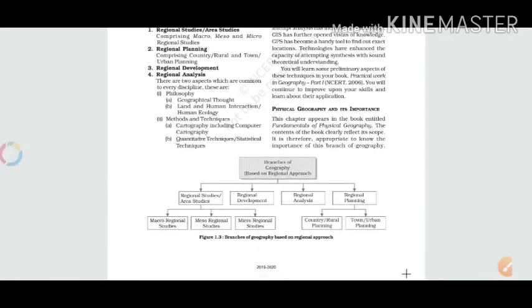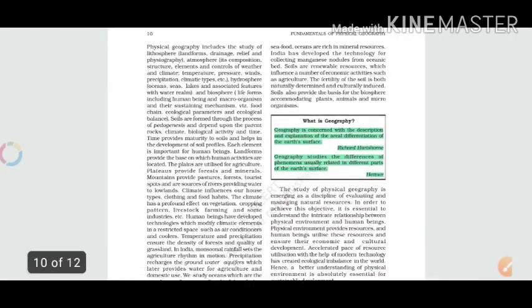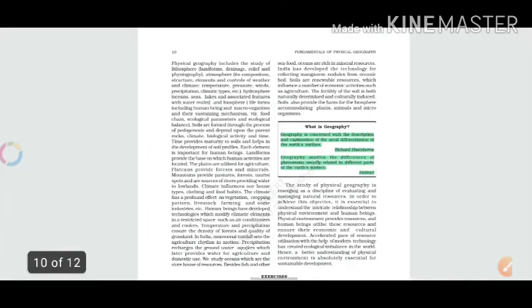Physical geography and its importance: this chapter appears in the book entitled Fundamentals of Physical Geography. Now we are discussing our book. As you know, our book's name is The Fundamentals of Physical Geography. So in this book we will only discuss the fundamentals of physical geography.